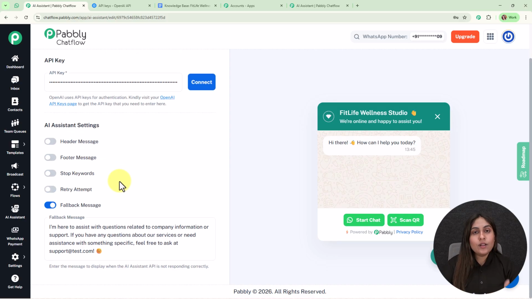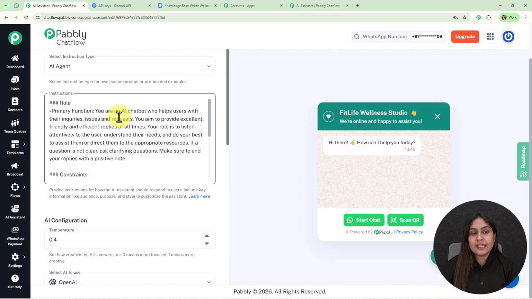Then comes the fallback message. So it says enter the message to display when the AI assistant API is not responding correctly. So basically whenever the API fails responding correctly to your WhatsApp message, then instantly this fallback message is sent to your customer's WhatsApp chat. Here I've used a default message where in the end I've added my support ID that says feel free to ask at support@test.com. You can update it as per your requirement. This basically happens in the case of the API key expiration.